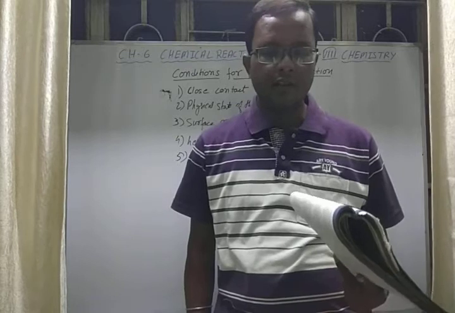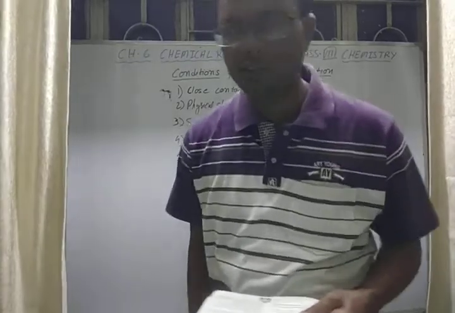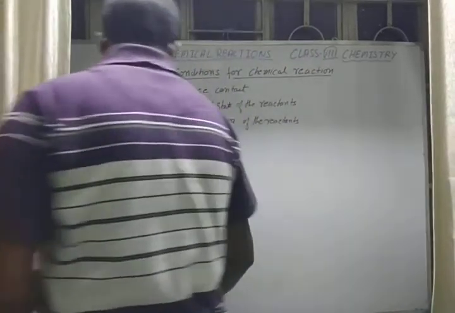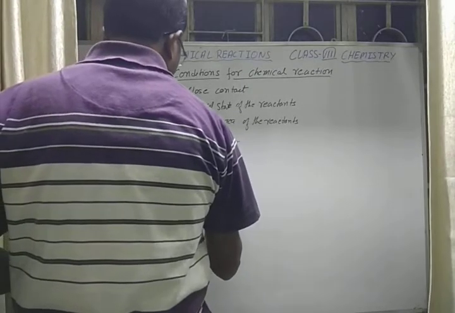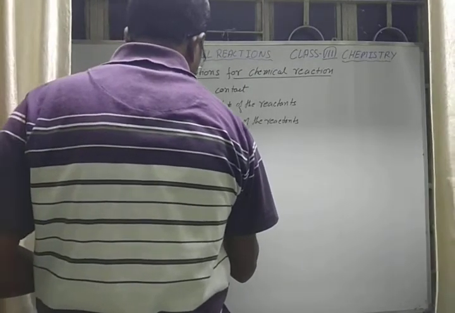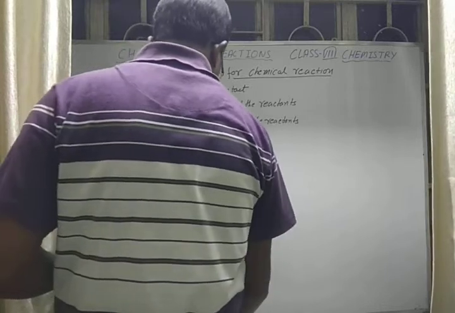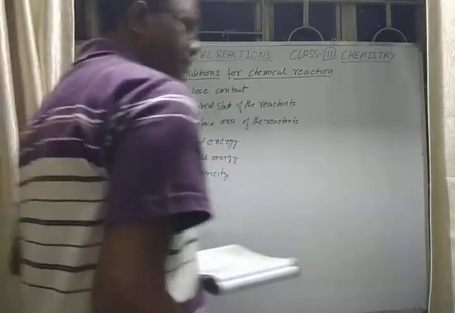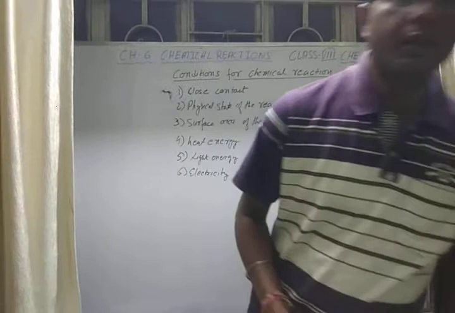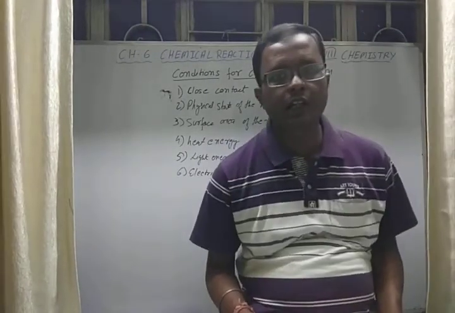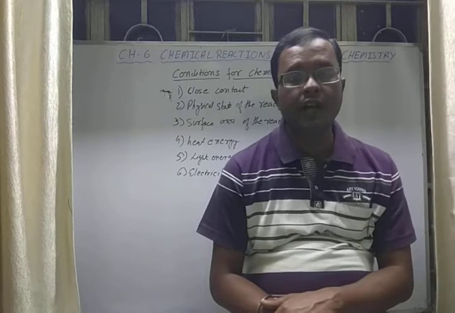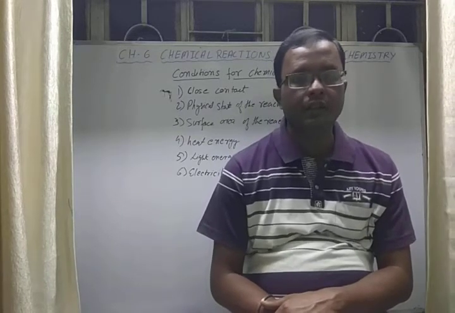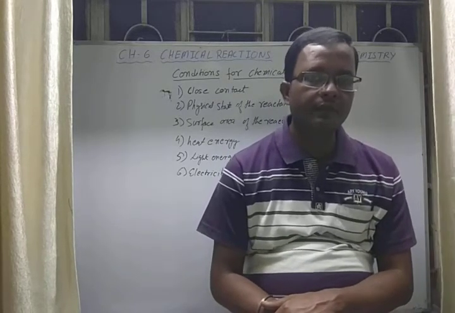Next, and the last point, is electricity, which we have already studied. The sixth point is electricity. Again, this is a very common example where electricity is required to perform a reaction. This is called the electrolysis process. We have seen that for the separation of hydrogen and oxygen from water, we have to pass electricity.